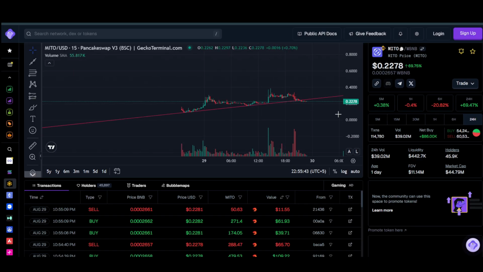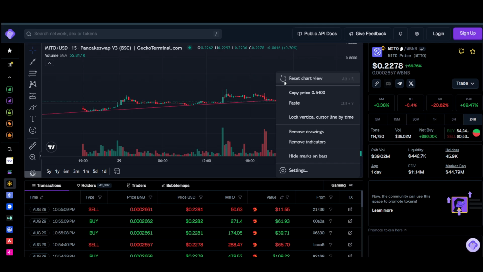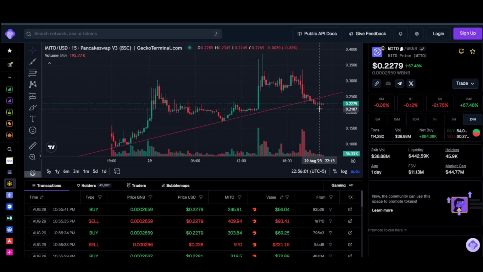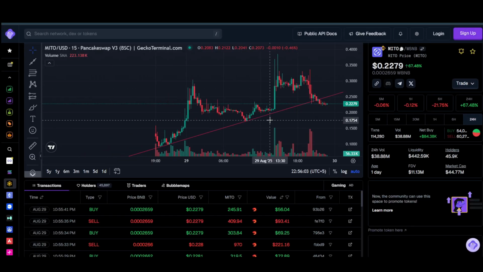Anyways, this was it. Overall, I would say the concept of the project seems to be a really interesting one, but it will be interesting to see how the security holds up as well. If in the future there is any exploit or any bad news, that could basically put a lot of sell pressure on the token as well. So that is a bit risky. Of course, that is the case for most DeFi projects as well.